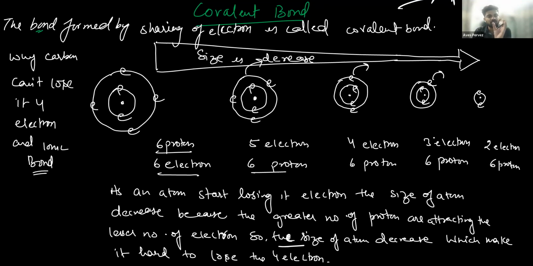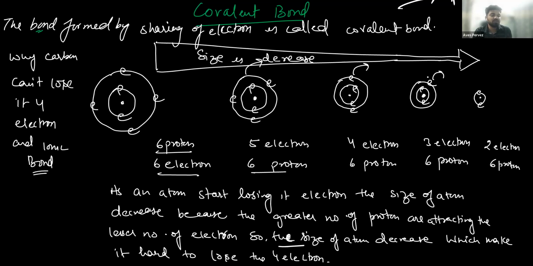Due to the small size, the outermost shell of carbon will come closer to the nucleus. So it is very tough to remove the next electron, because it is coming closer to the nucleus and more energy will be required.